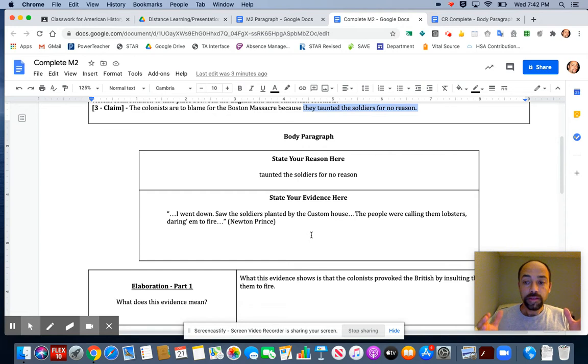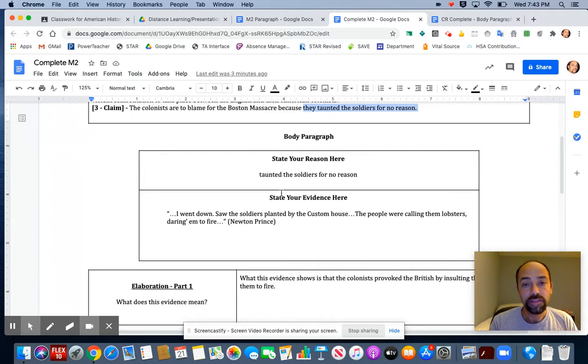So when it comes to planning your body paragraph, you're going to copy and paste information into these top two cells right here. Very easy to do. You're not creating anything new. You're just moving information around. Not that difficult to do. If you don't know how to copy and paste, you can certainly type the information over. That's okay. The real hard part to planning a body paragraph is the elaboration part, the elaboration piece.